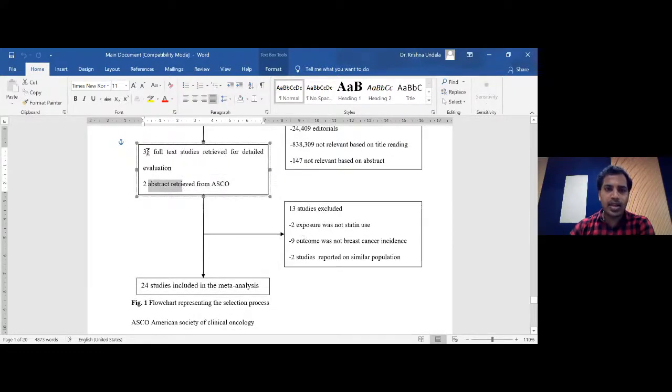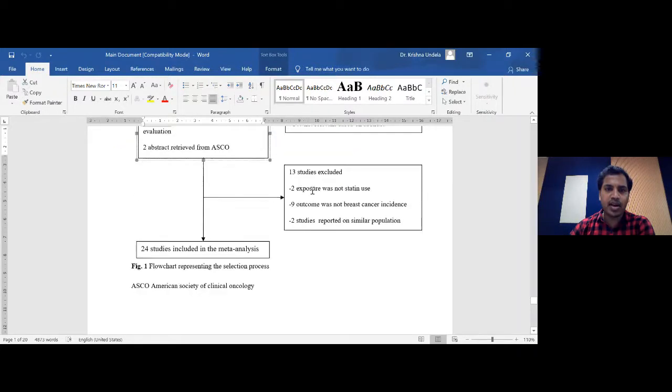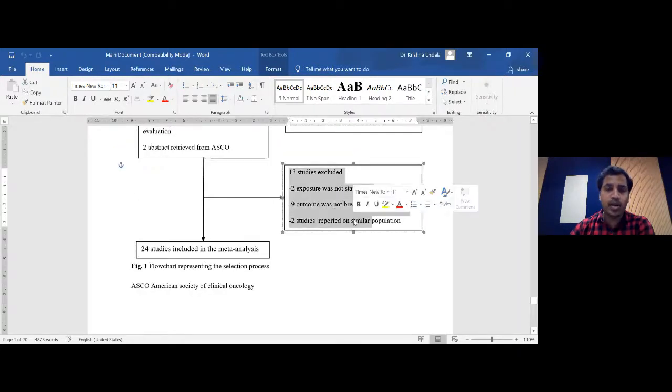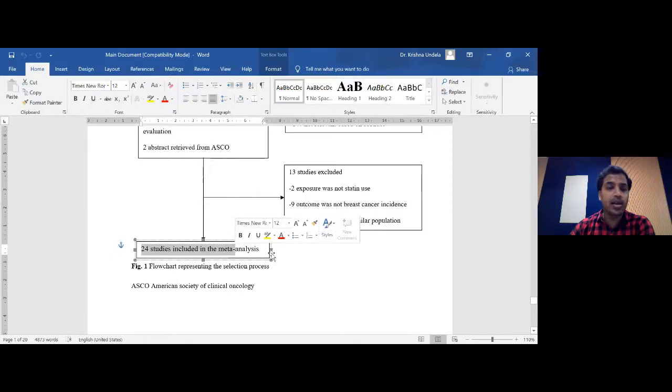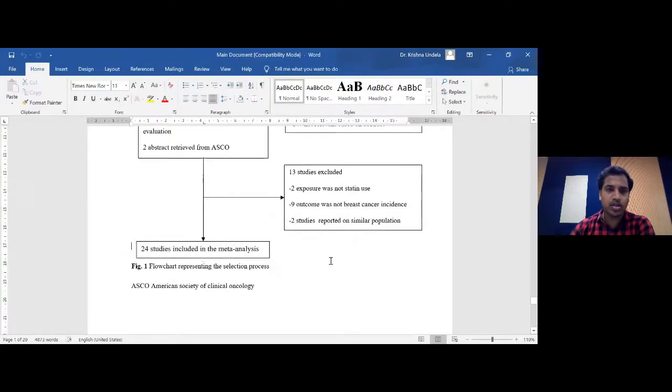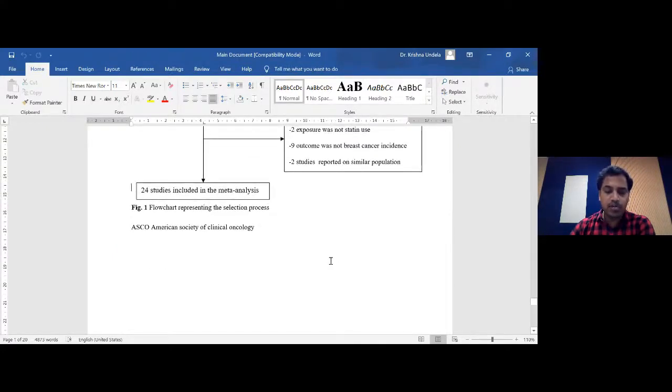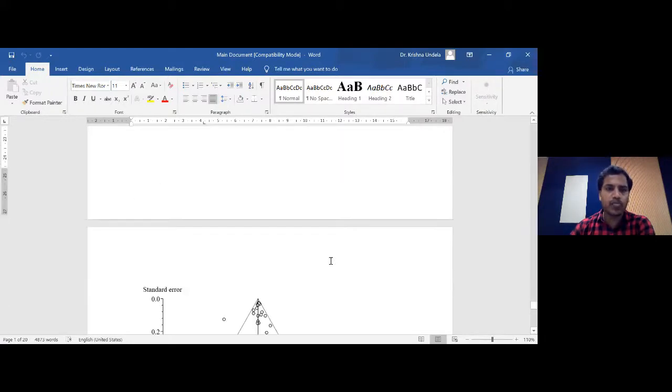And even after reading the 35 full text articles, we felt that there are 13 more articles which are not relevant. We got to know after reading the full text that they are not relevant. So we mentioned that we have excluded them by giving the reasons once again. And then finally, the 24 studies are included for both the systematic review and meta-analysis. So that's the PRISMA flowchart we are going to have as Figure 1 in most of the things.